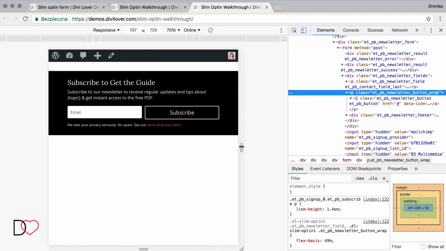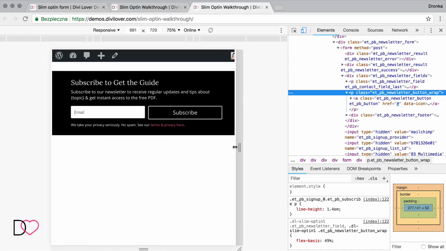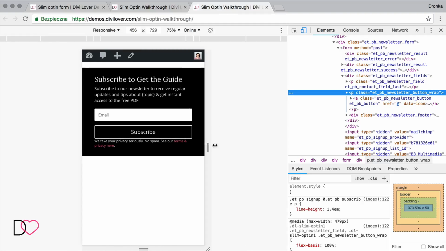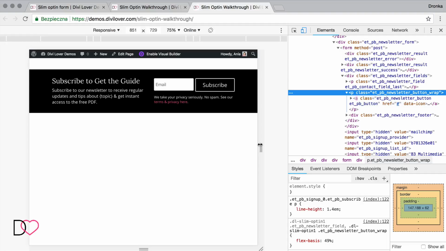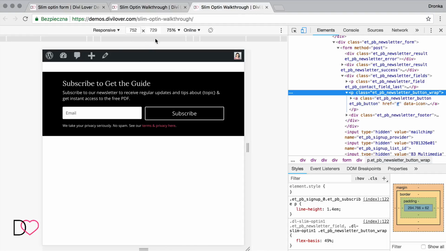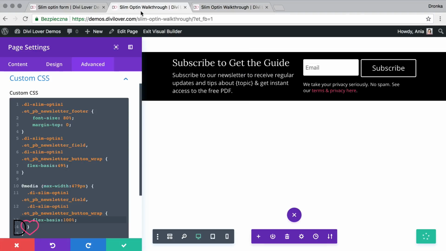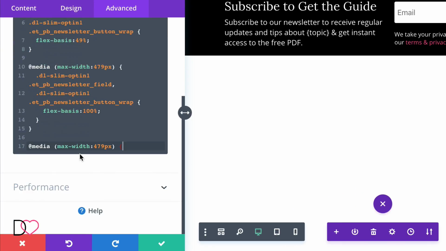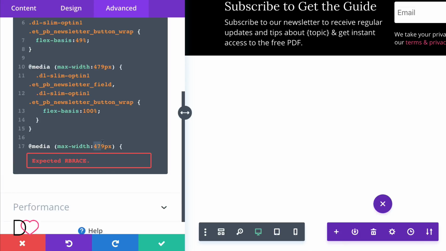The other thing we can do is to set this text to be center aligned. We would also use a media query, but it could be centered for tablets as well. So that's max width of 980.